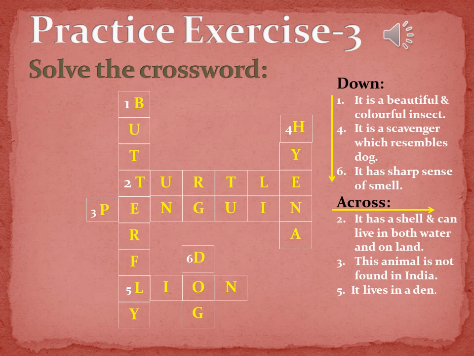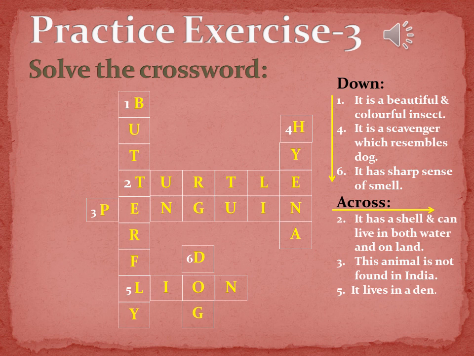Question number 3 is, solve the crossword. So first of all, I am reading the hints for down. Number 1 is, it is a beautiful insect. So the answer for this is butterfly. The word which will come here is butterfly.